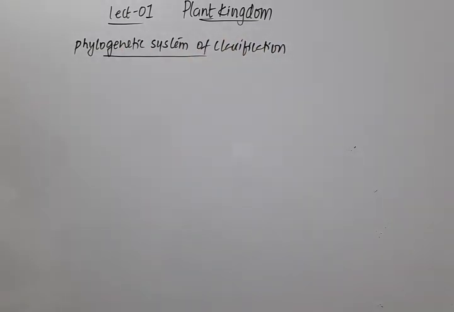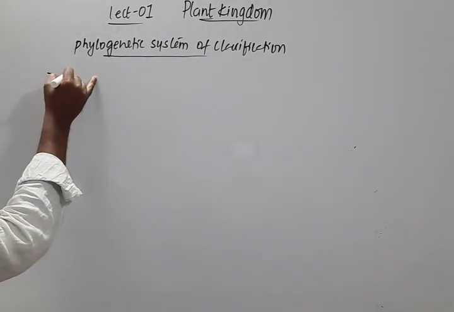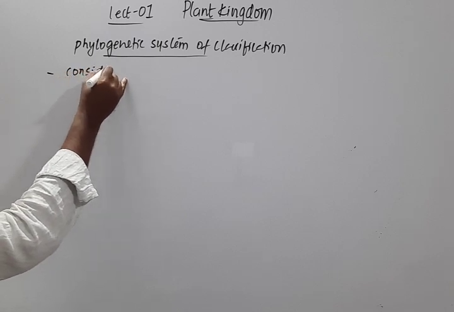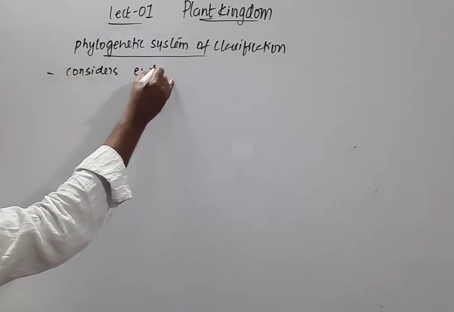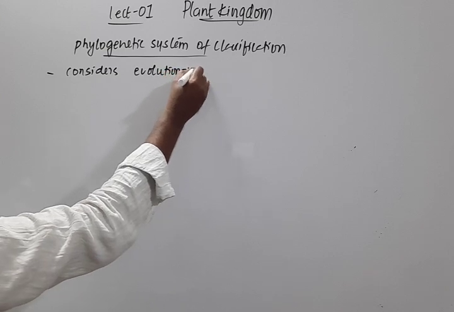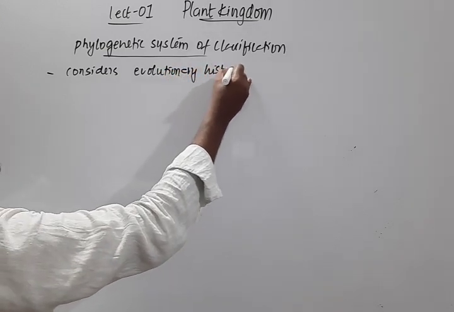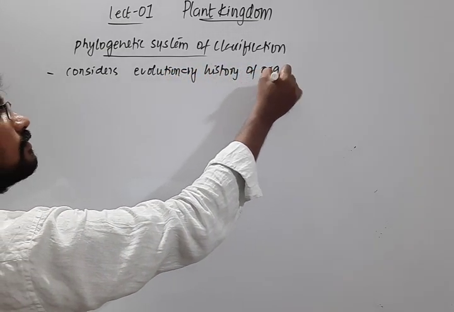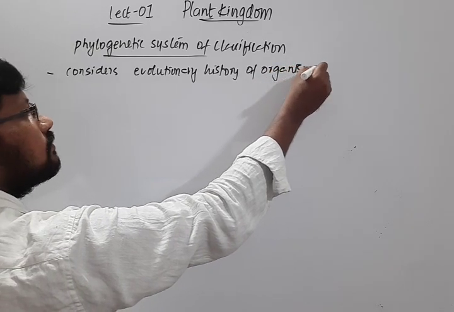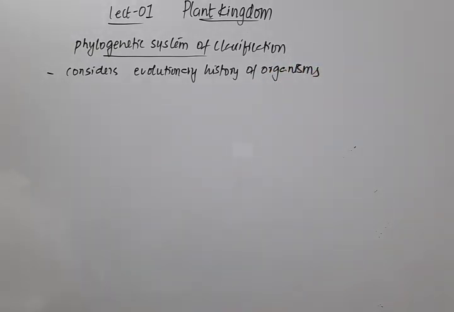So the phylogenetic system of classification considers the evolutionary history of organisms. Of course, here the organisms are plants.